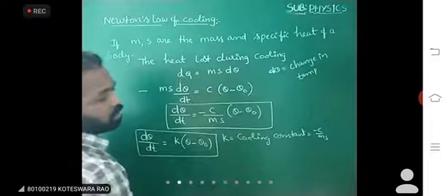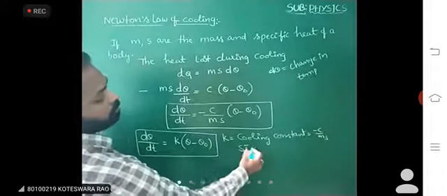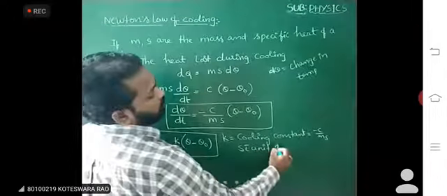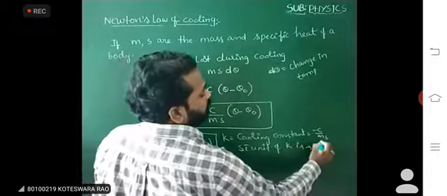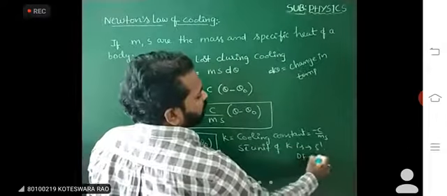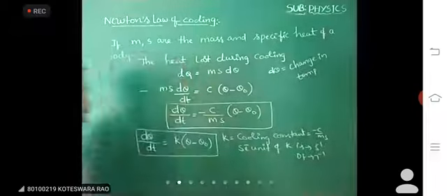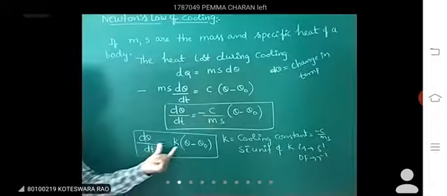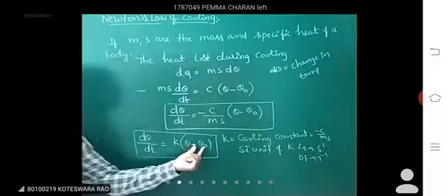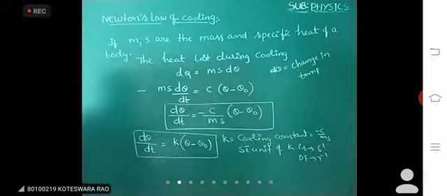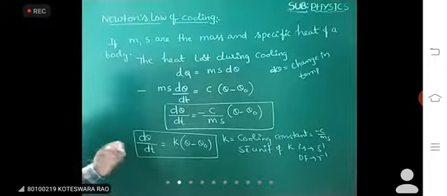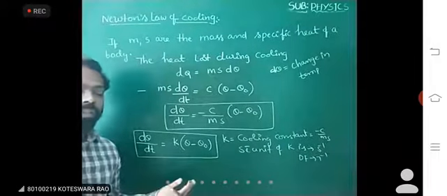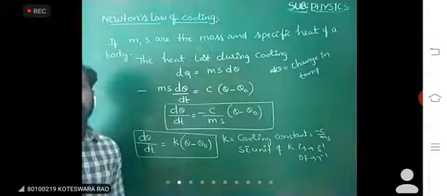The SI unit of K is second inverse. Dimensional formula is T inverse. So d theta by dt is equal to K into theta minus theta naught. This is very, very important, another formula for solving problems.